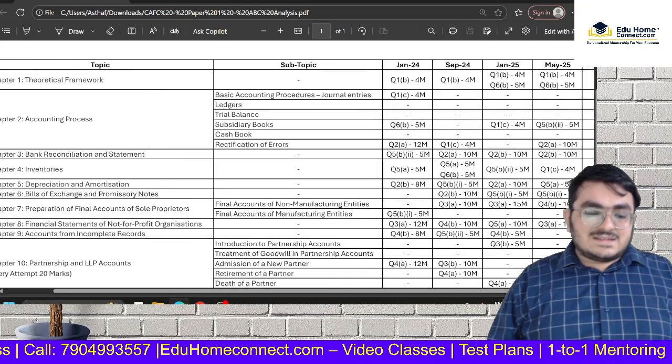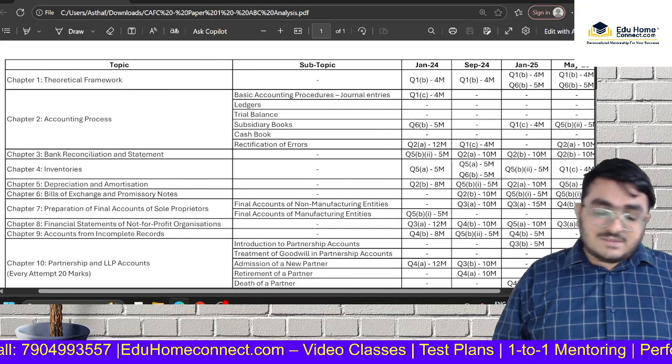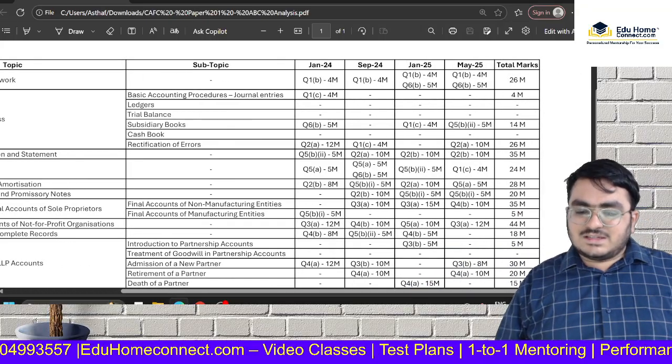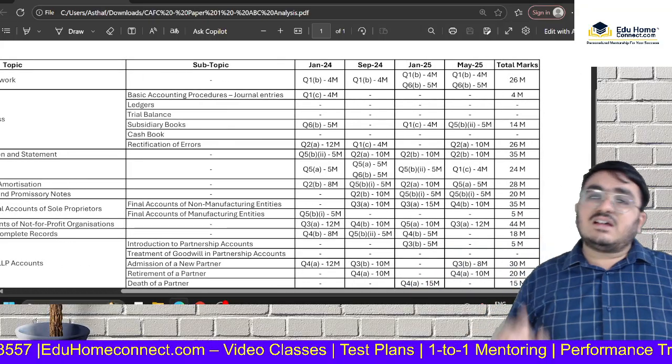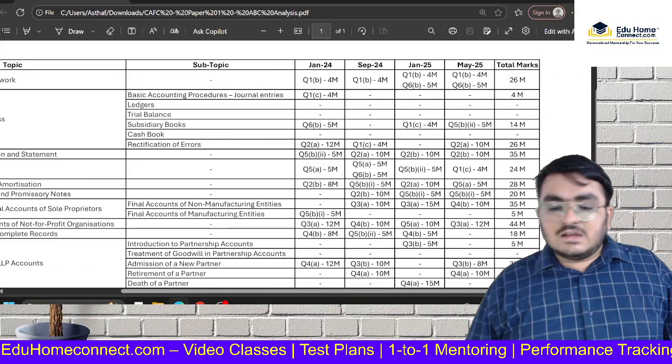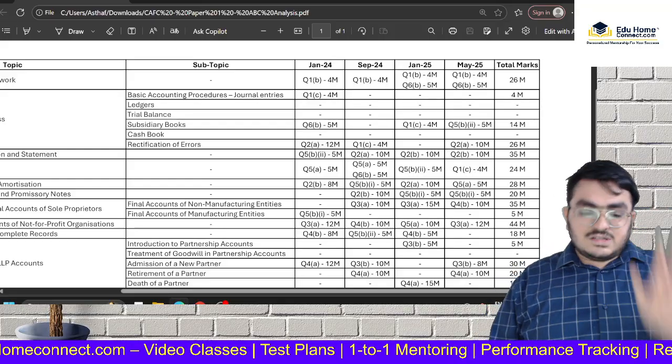Right. Next, financial statements for not for profit organizations. This is also an A category chapter. Consistently it's coming for 10 marks. So you should for sure study this.